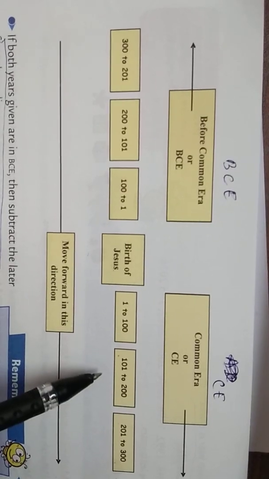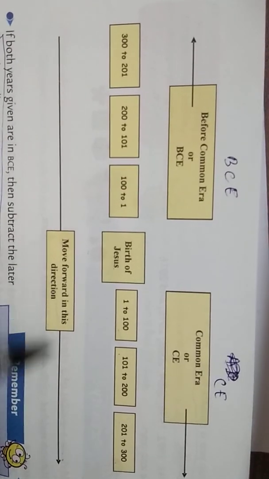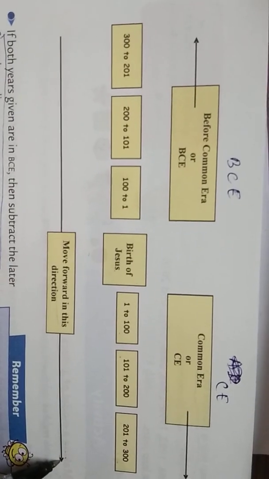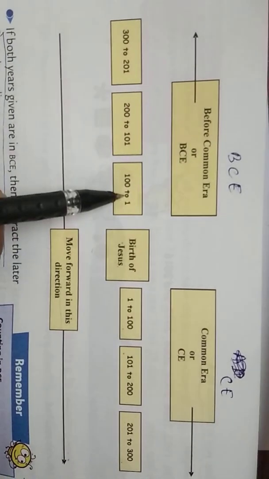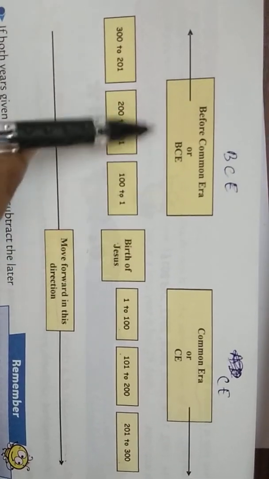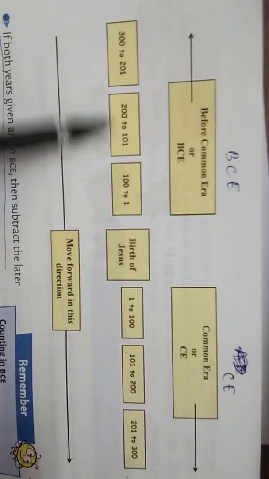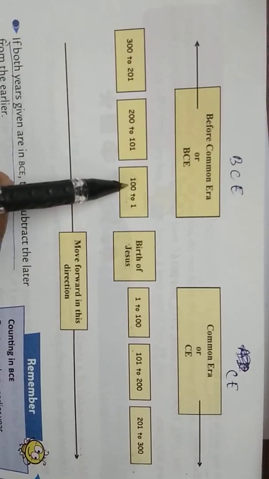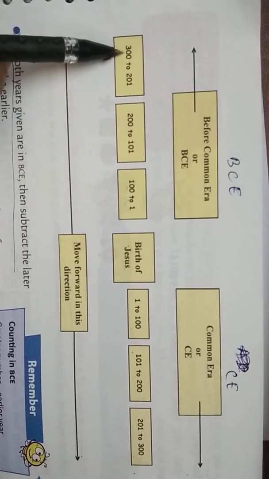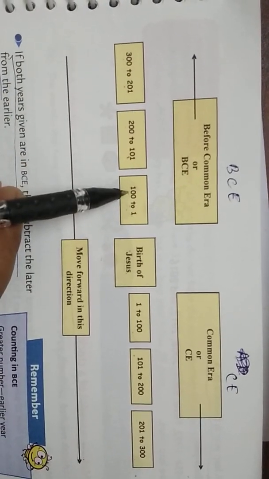That means our time period moves in the forward direction. The years before Jesus Christ was born are known as before common era, or BCE. There we start counting backwards: 300 to 201, 200 to 101, and 100 to 1.